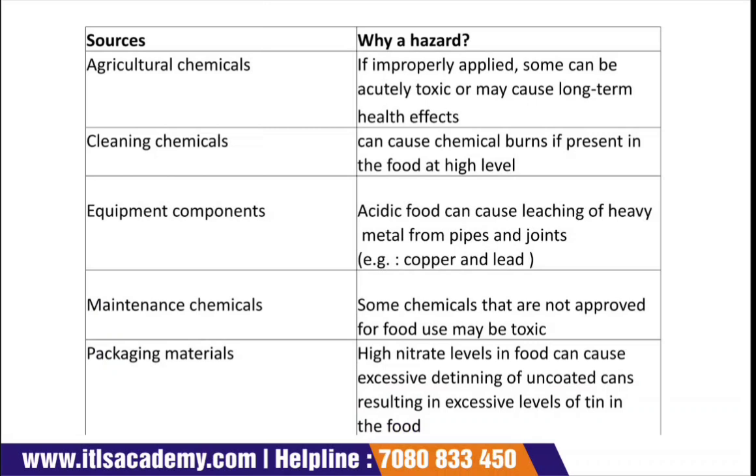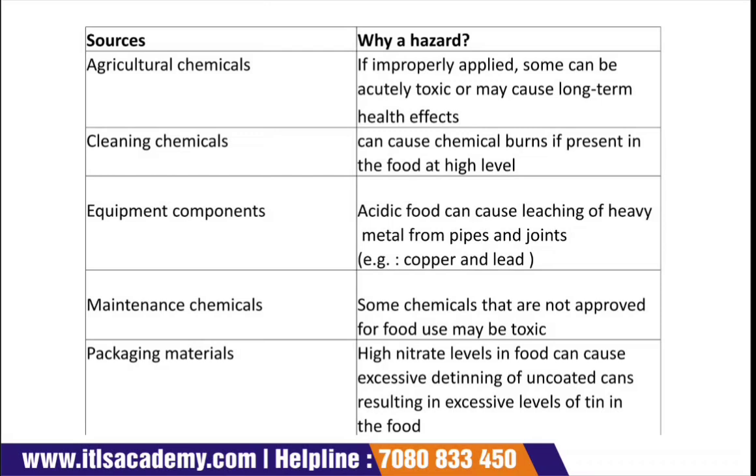Whether it's a cleaning chemical, let's say, it can cause a chemical burn if present in the food at a very high level. Similar is the equipment component: acidic food can cause leaching of heavy metals from the pipes and joints, for example copper and lead. So there could be a reaction that can occur, and it will deteriorate the quality of the food.